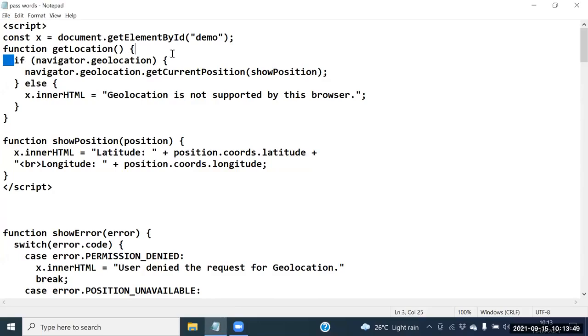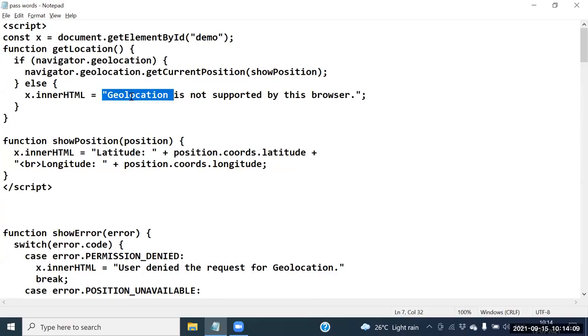Say this one. If this condition satisfies, what happens here? Your browser is supporting the geolocation API, Google Maps. What is the else condition here? The else condition is that your browser is not supporting the geolocation API, not supporting Google Maps.